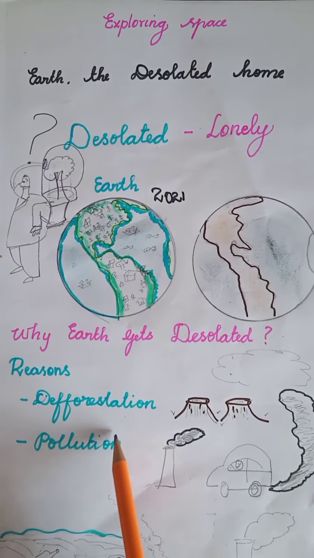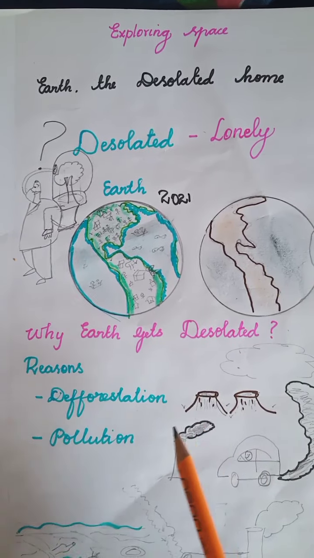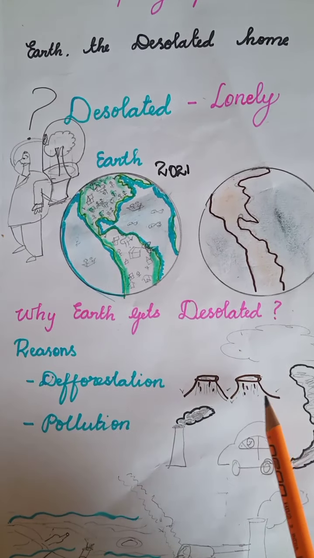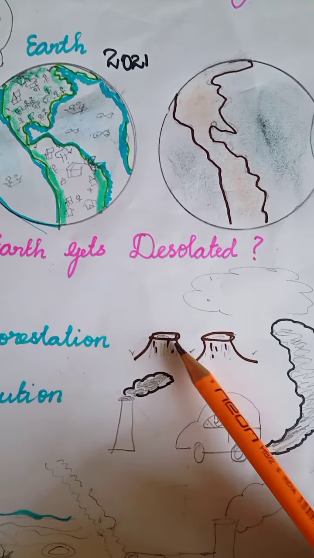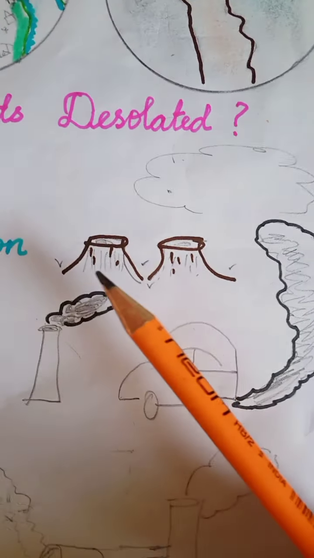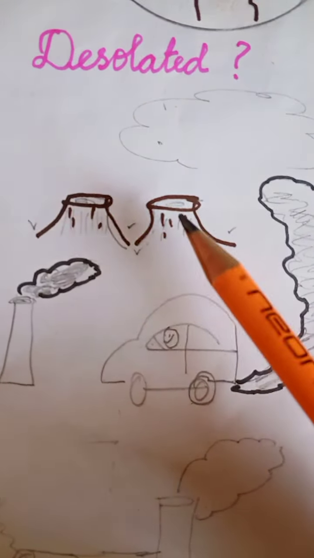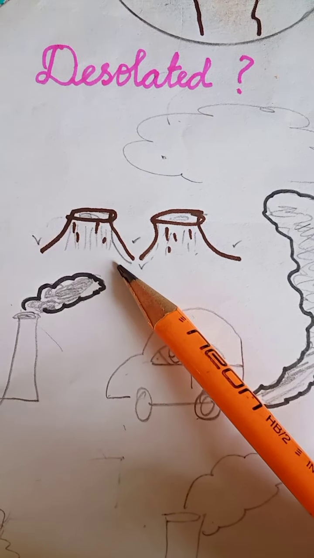First, deforestation. What do I mean by deforestation? What do you see in this image? You can see only the trunk of a tree. There are no branches, no leaves, no flower. Only the trunk. So cutting of trees is called deforestation.